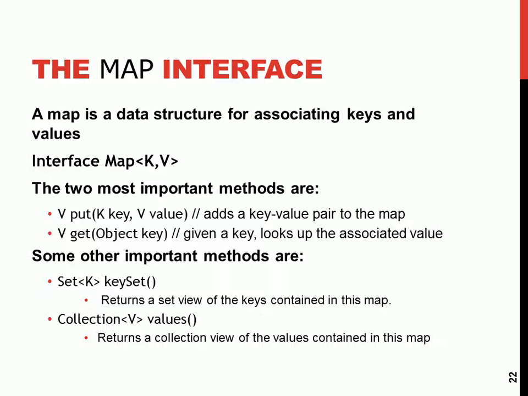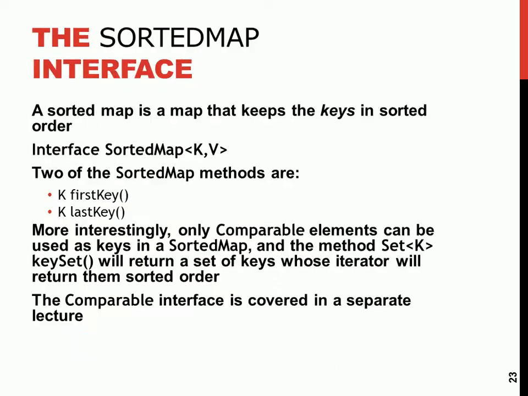So the key set returns all the keys, while the values return what? All the values. Then you can loop through one by one and get your actual values according to the keys. The sorted map too, because it's sorted, the order is very important. First key, last key, it works on only comparable elements, and the class must implement the comparable interface.